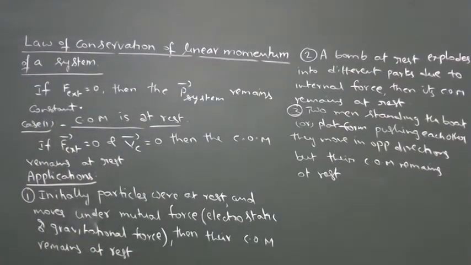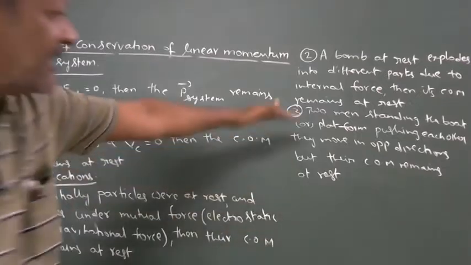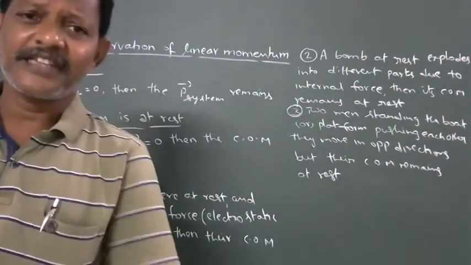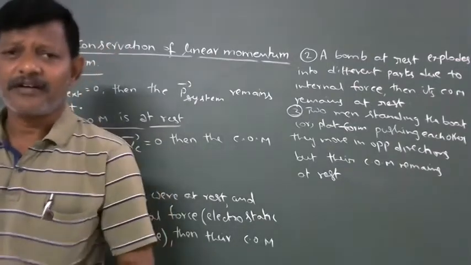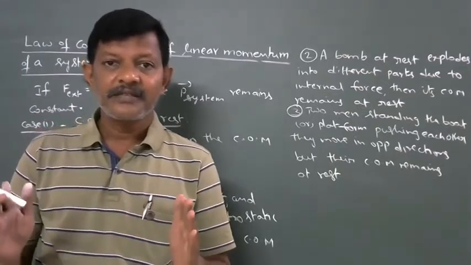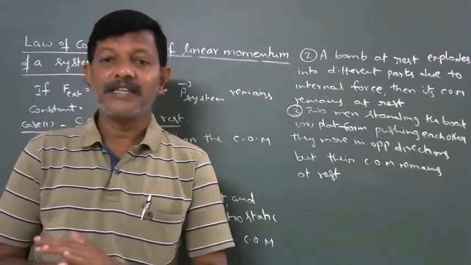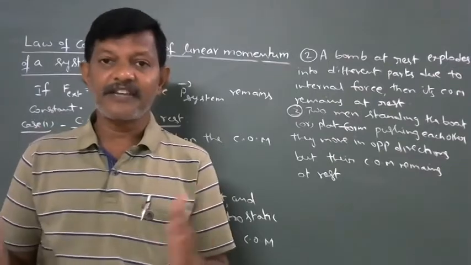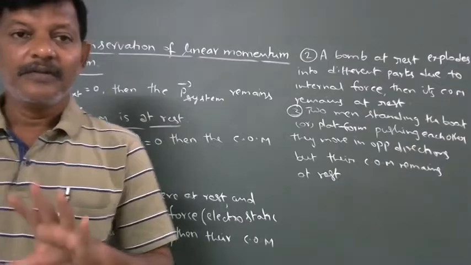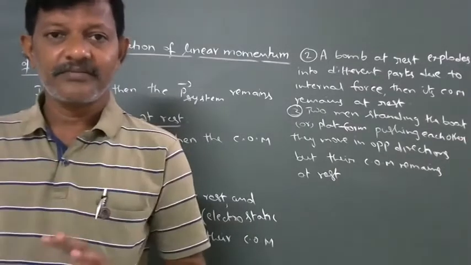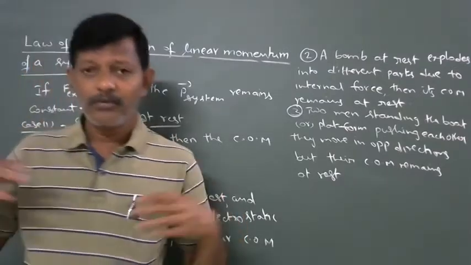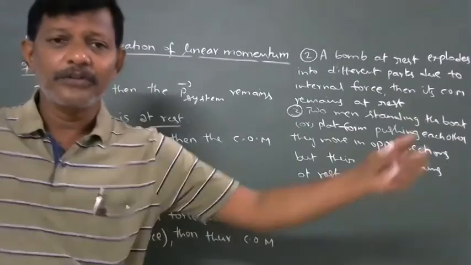That means initially two men are standing on the boat or platform. They are at rest, which means the velocity of their center of mass is zero. Now they are pushing each other, which means they start to move in opposite directions.